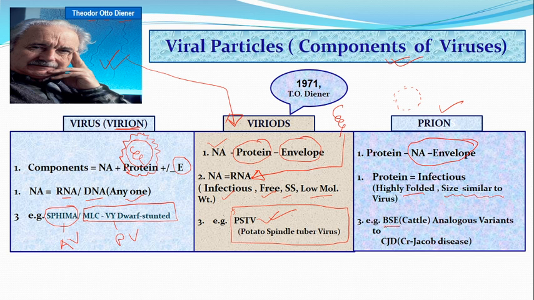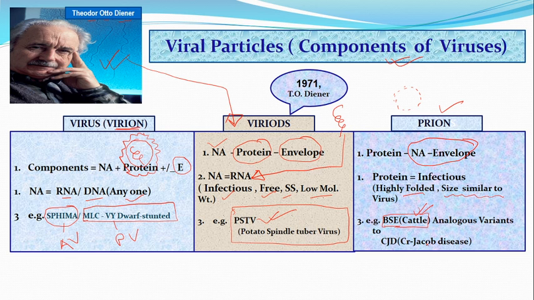A very good example we have is BSE. Yes, this is also called mad cow disease. This is bovine spongiform encephalopathy, and this was first caused in cattle. And from that cattle it came to humans and showed the same symptoms.